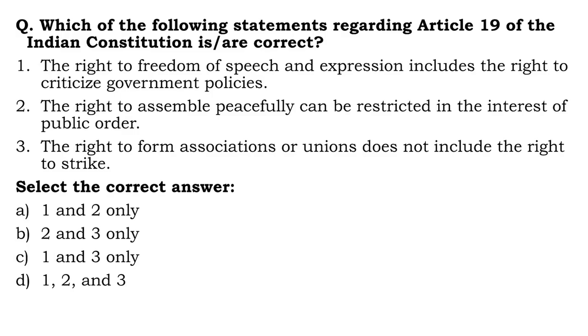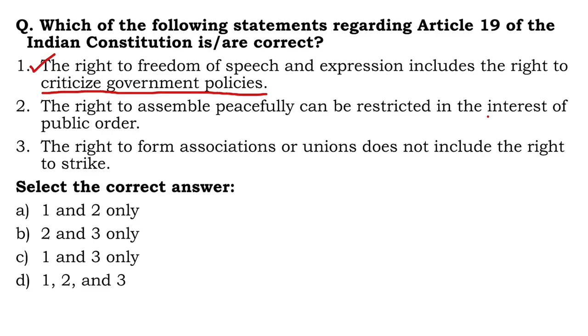Let's begin. First question. Which of the following statements regarding Article 19 of the Indian Constitution is or are correct? The right to freedom of speech and expression includes the right to criticize government policies. Yes, of course, this is correct. In any democracy, you have full freedom to criticize government policies, right? So, one is correct. The right to assemble peacefully can be restricted in the interest of public order.